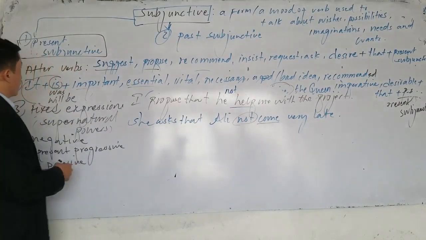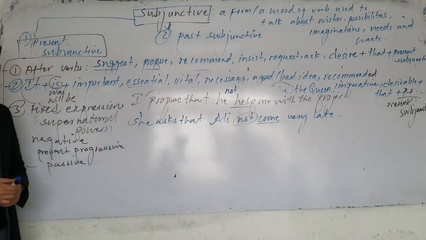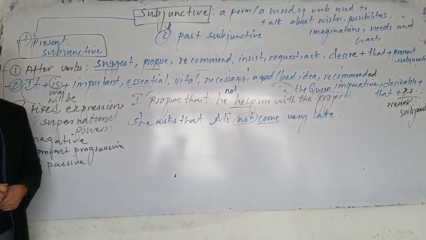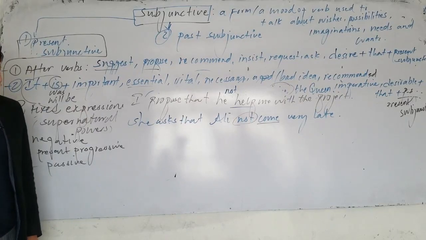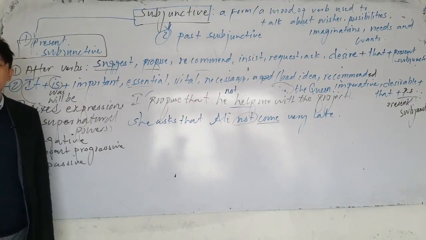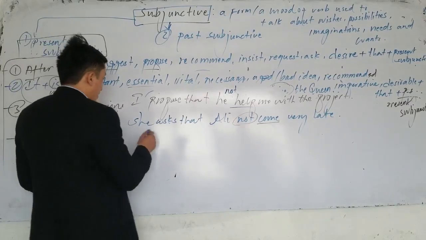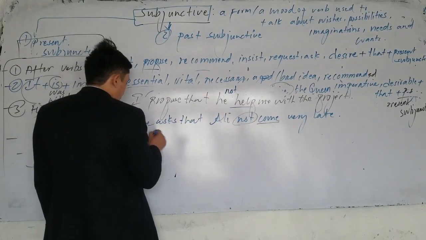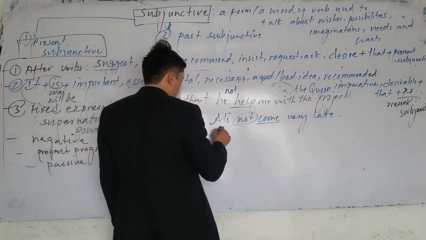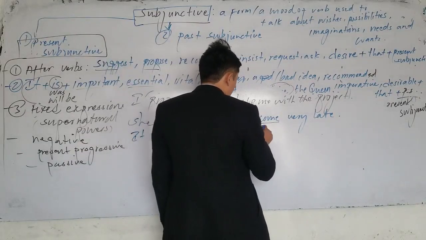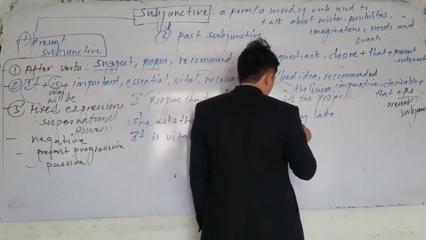Did is used for past. So we don't say she asks that Ali doesn't come very late. What do we say? That he not come very late. Or we can say it is vital that you not be absent.